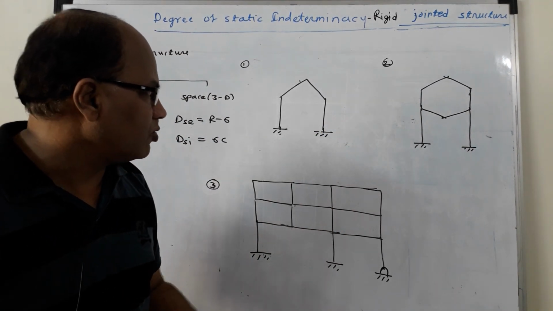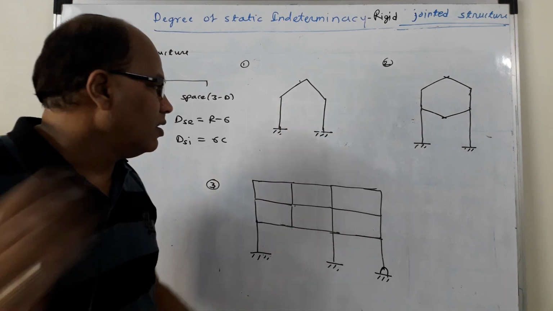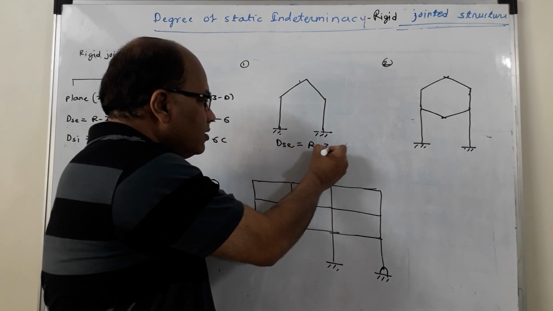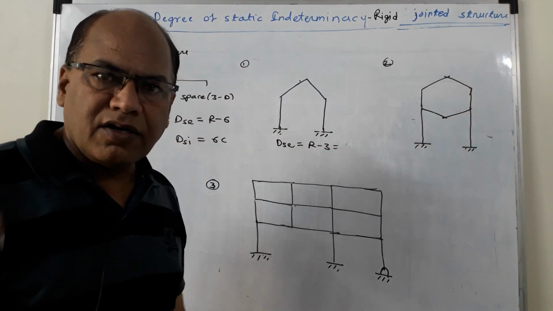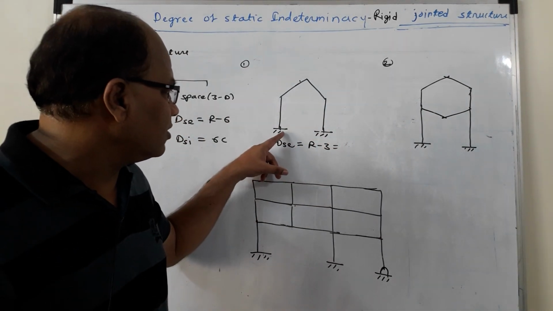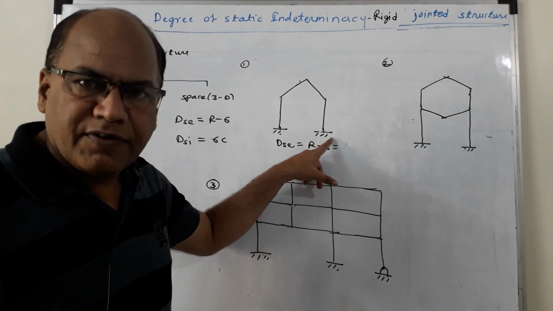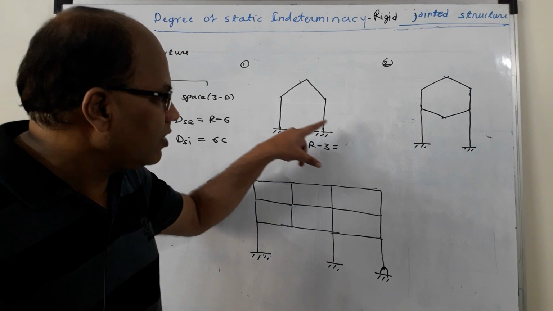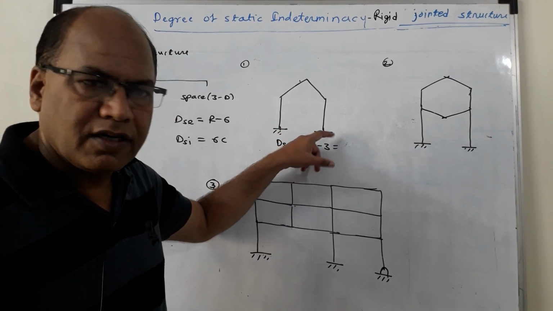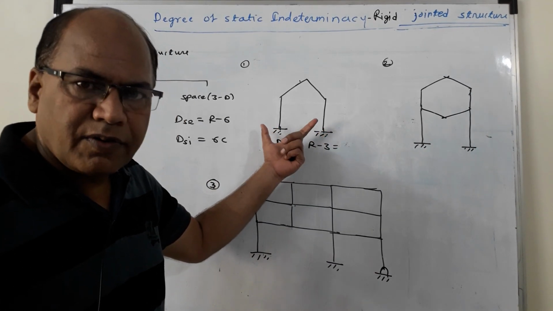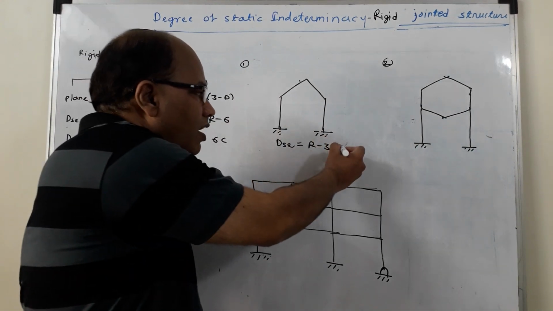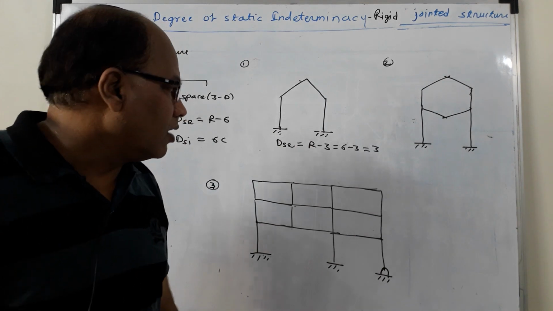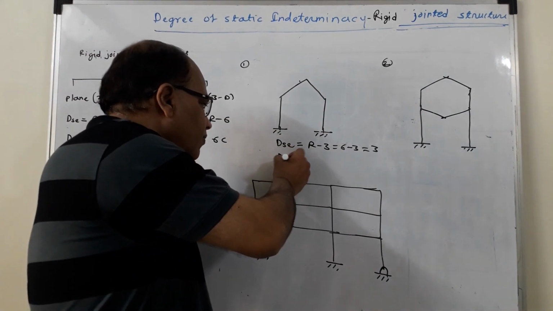Here the frames are shown. Let us consider the first one. Now DSE as usual, it is a plane structure, so it is R minus 3. R is the number of unknown reaction components. You can see that it is a fixed support. So 3 unknown reaction components over here, 3 unknown reaction components over here. It makes 6 unknown reaction components, and that is why DSE is equal to 6 minus 3, that is 3. Now let us see what is DSI.